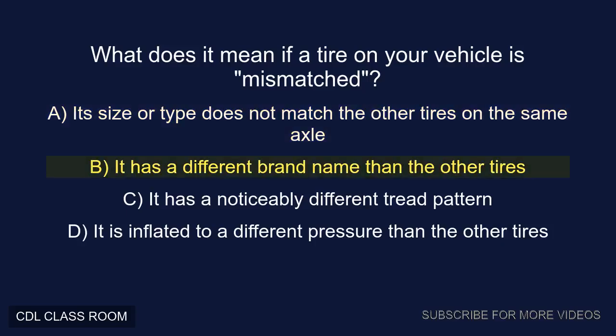B. It has a different brand name than the other tires. C. It has a noticeably different tread pattern. D. It is inflated to a different pressure than the other tires. Correct answer, A. Its size or type does not match the other tires on the same axle.